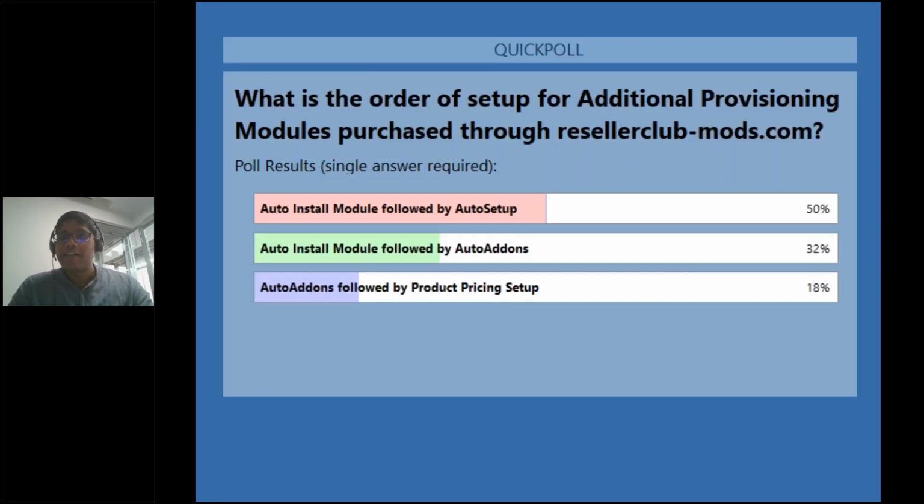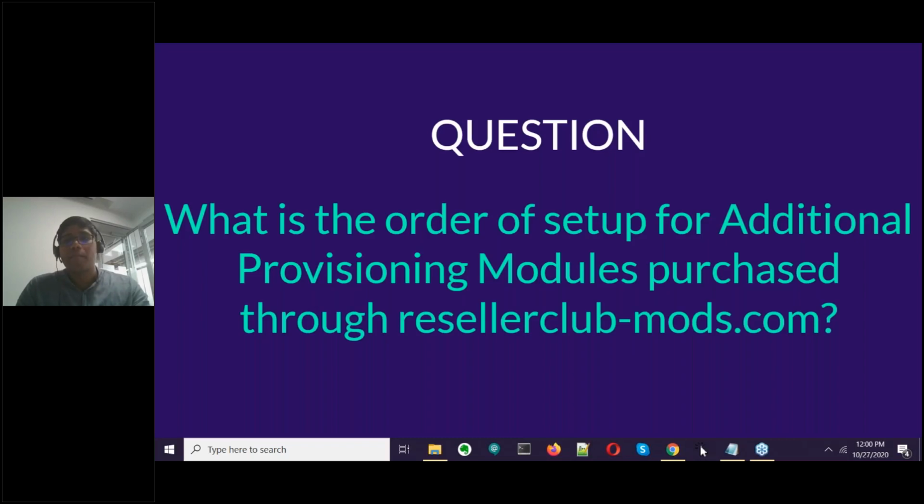Yes, I see that we've had about 28% people who voted, and 50% of you have gone for option 1, which is auto install module followed by auto setup. Yes, that is the right answer because that is the first step that we need. Without completing that step, we can't proceed to auto add-ons as we will get an error on the last screen. So great, 50% of you have answered correctly. That's very encouraging, and you've been able to catch up. So that's great news for us as well.